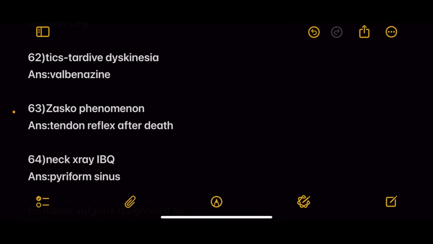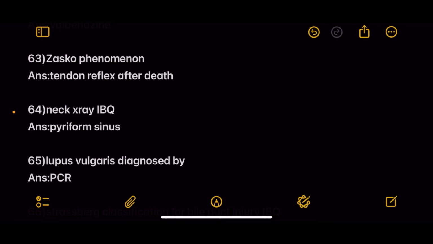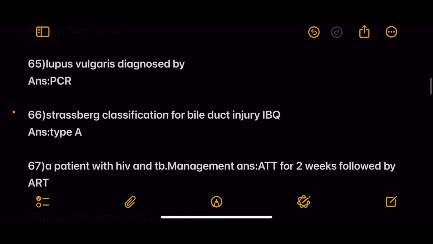Next is tardive dyskinesia. Answer is valbenazine. Next, Westphal phenomenon. Answer is tendon reflex after death. Next is a neck X-ray image-based question. Answer is pyriform sinus. Next, lupus vulgaris is diagnosed by PCR.